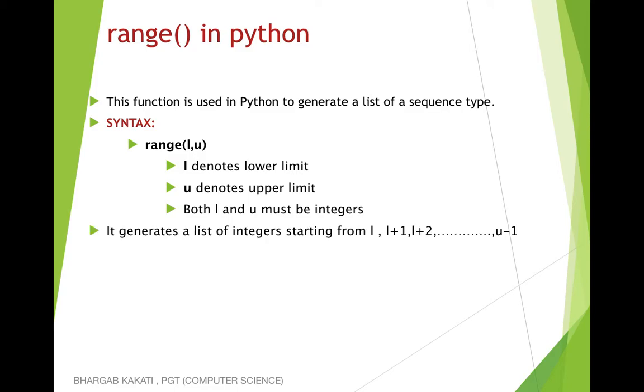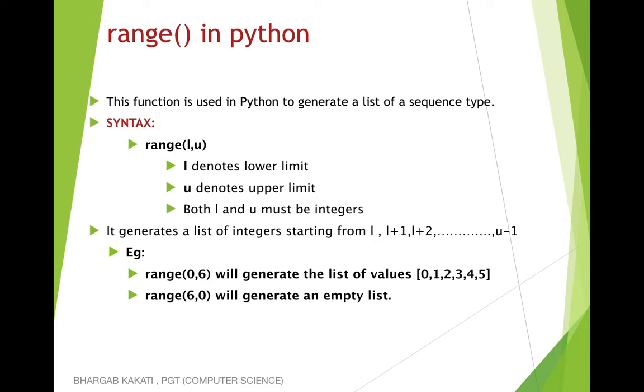So what does the range function do? The range function will generate a list of integers from lower limit to upper limit minus 1. That means if I write range 2, 10, then the set of integers will be 2, 3, 4, 5, 6, 7, 8 and 9. That means one less than the upper limit will be generated. For example, if I write range 0, 6, it will generate the list of values 0, 1, 2, 3, 4 and 5. If I write range 6, 0, it will generate an empty list. Empty list, why?